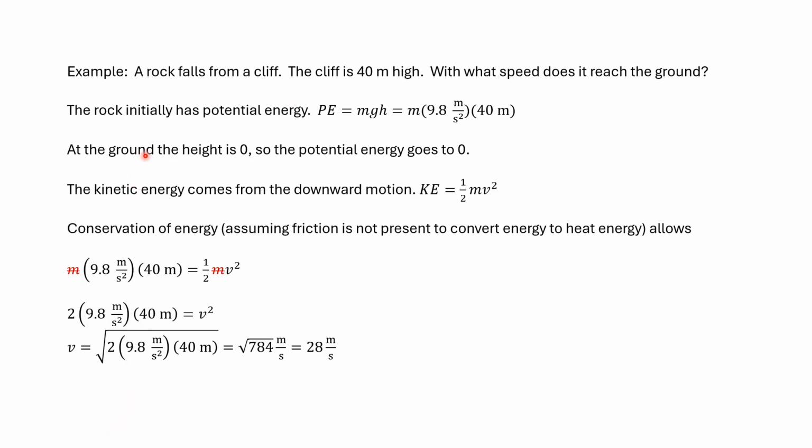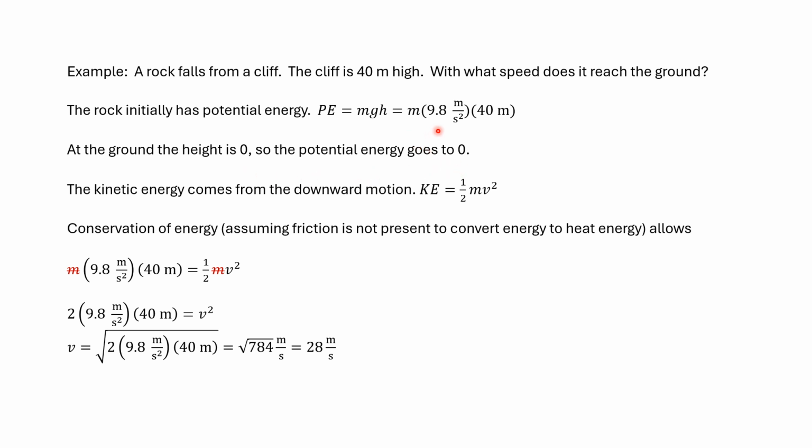So we're going to look at the rock falling from a cliff scenario. A cliff is 40 meters high. What speed does it reach the ground? This rock that falls. So to answer that question, we consider the potential energy the rock has, mgh, and I'll just leave m alone and write 9.8 for g meters per second squared, and h, the height, is 40 meters. The ground height is 0, so the potential energy goes to 0.